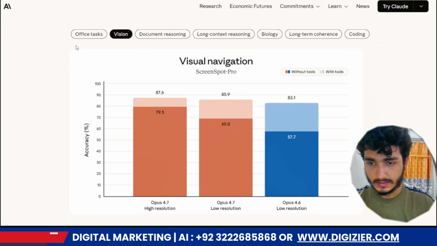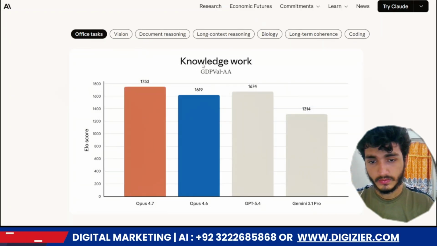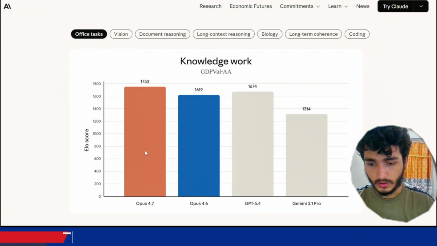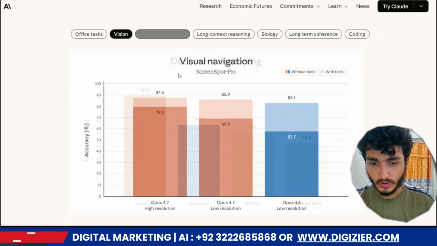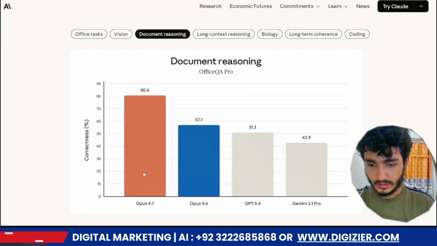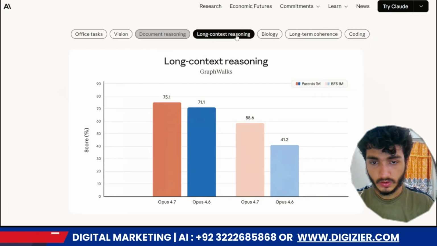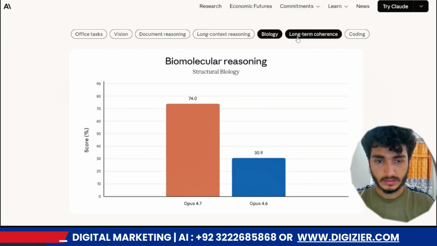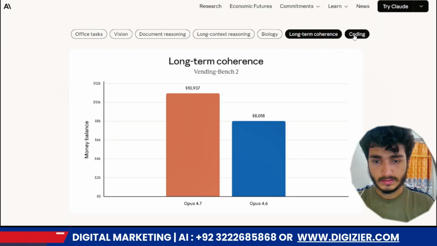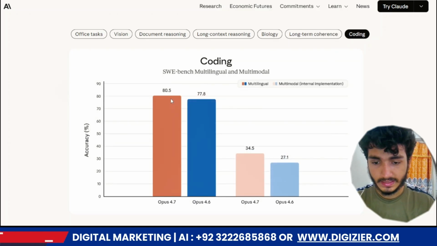Opus 4.6 is for office tasks. For knowledge work, Opus 4.7 is greater on the benchmarks. For example, in visual navigation, Opus 4.7 shows an 87% increase over the before models. You see that in Opus 4.7 document reasoning, long context reasoning and biology, there is a 74% increase in the biology category. Long-term coherence, like coding, is 80 percent.